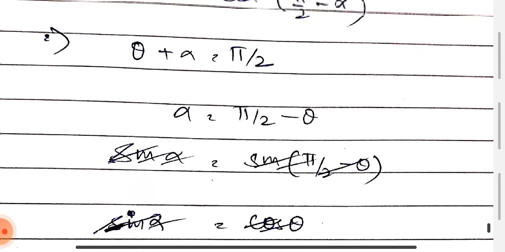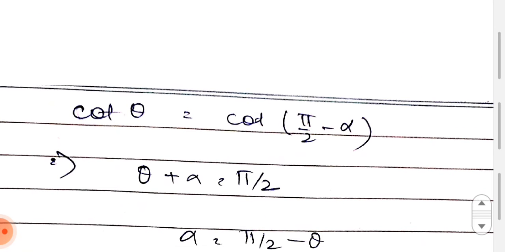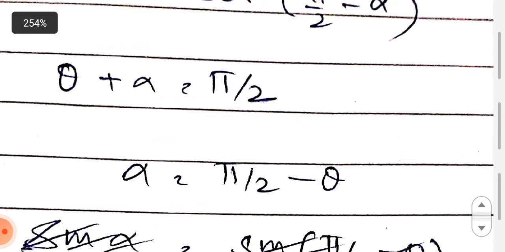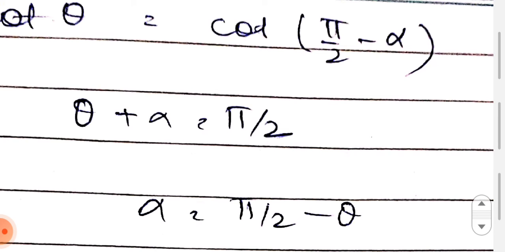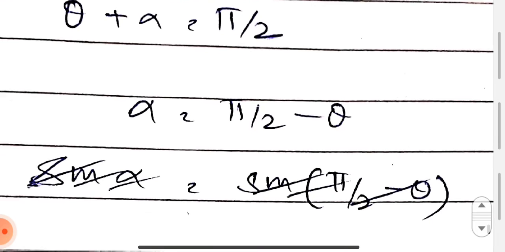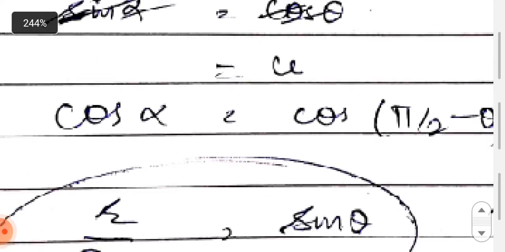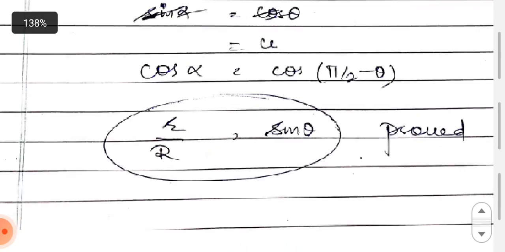In the very next step, I have to adjust a relationship between theta and alpha, because in the statement we are provided with theta and no alpha anywhere. So I calculated the basic trigonometric relationship for alpha, which comes out to be pi by 2 minus theta. This is basic trigonometry you might have read in class 11. So finally, the final answer is here.